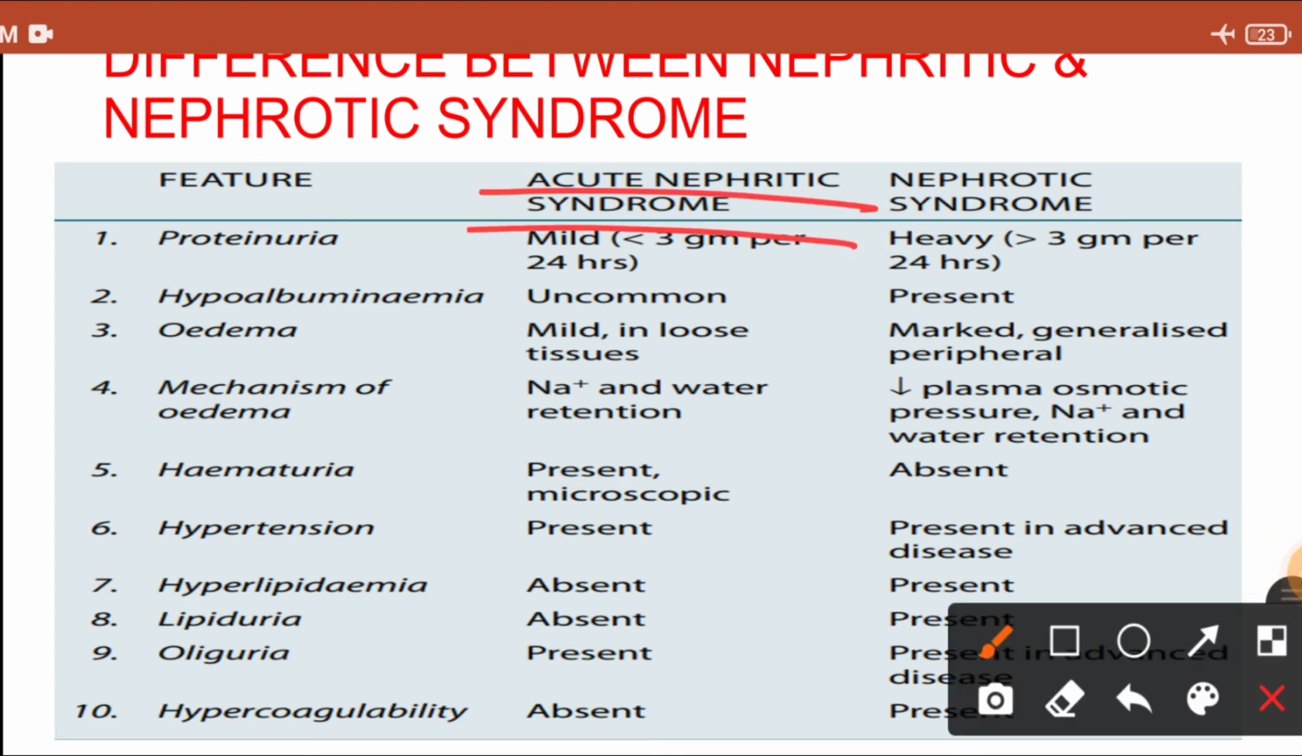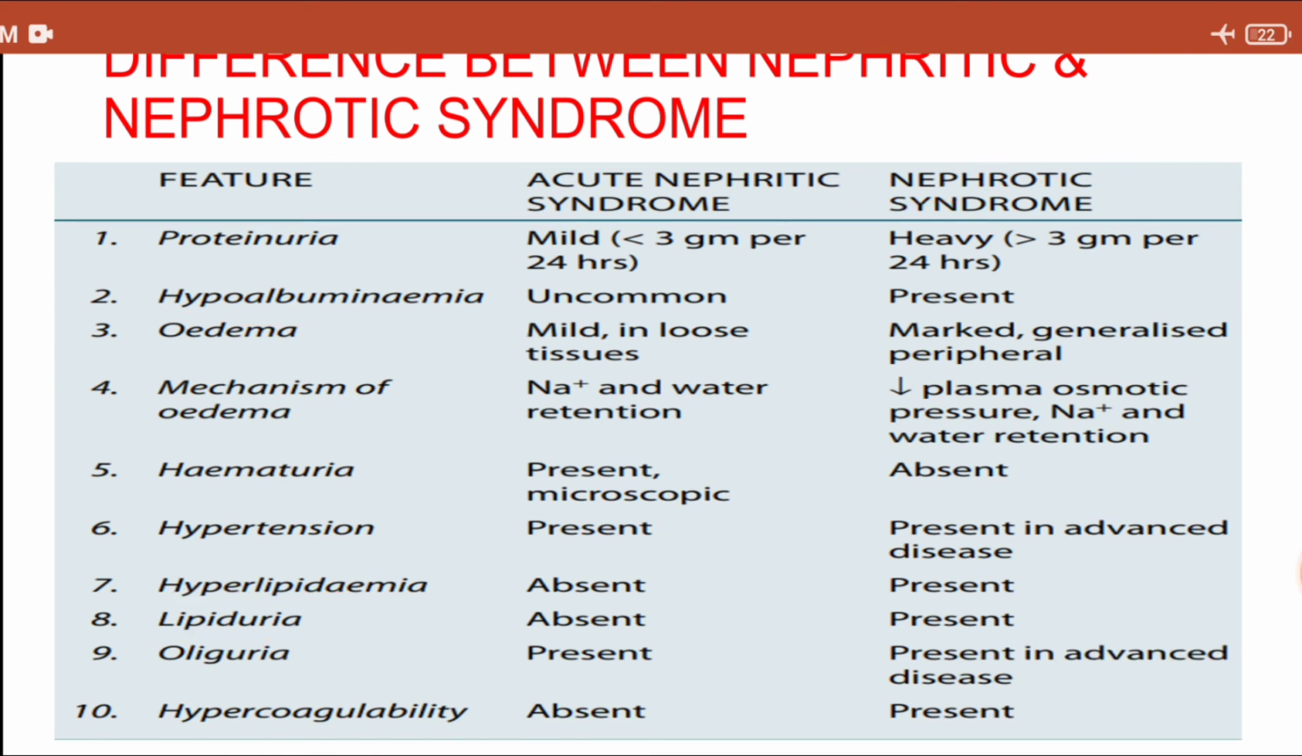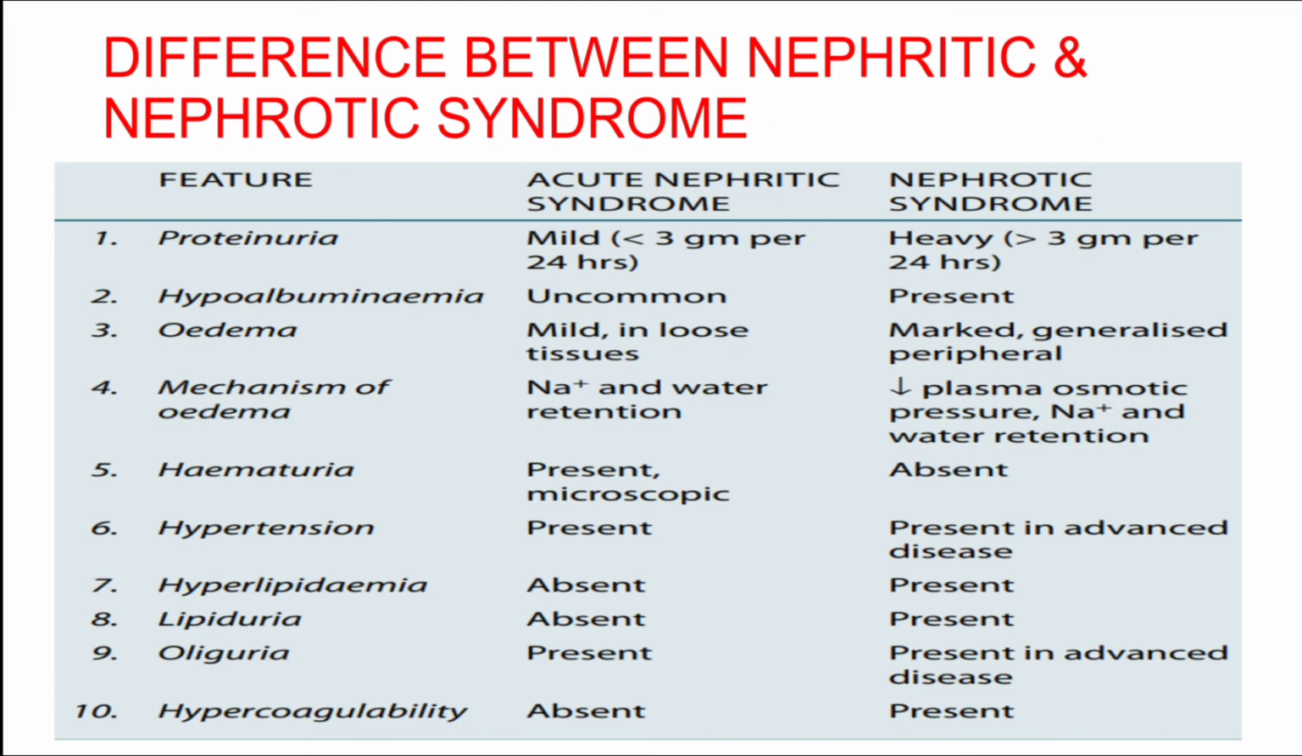In acute nephritic syndrome, the patient will have hypertension, hematuria, mild edema, right? These are the only positive findings, and the mild proteinuria. While in nephrotic syndrome, mainly the patient will have massive proteinuria, hypoalbuminemia and because of that edema development, then hyperlipidemia, lipiduria, and increased coagulation. These are the features of nephrotic syndrome. All right. So this is the difference between nephritic and nephrotic syndrome.